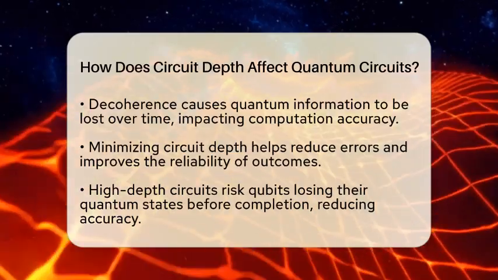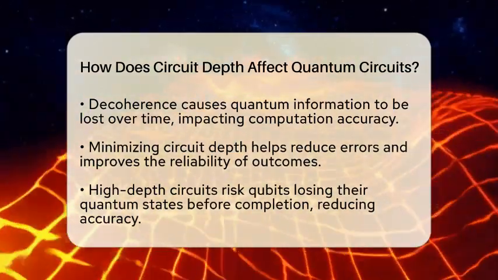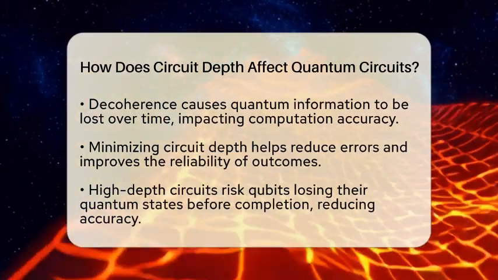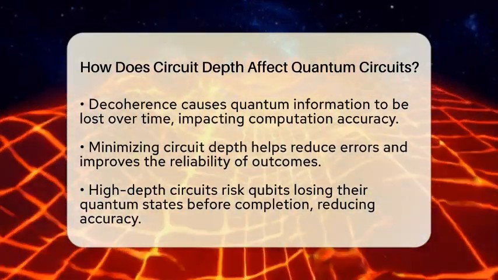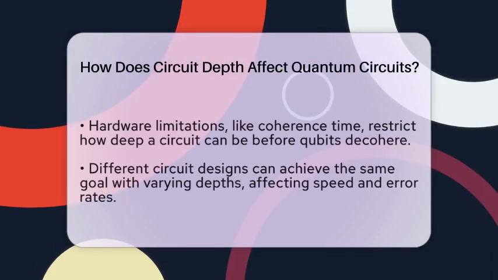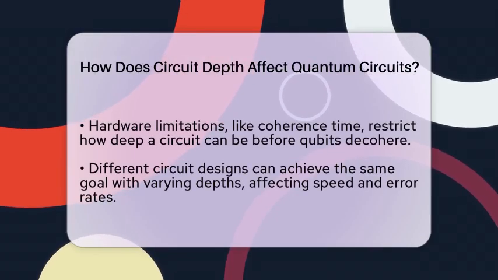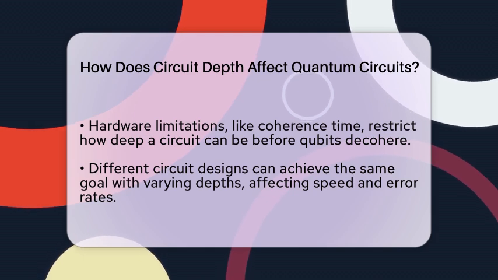If the circuit is too deep, qubits might lose their quantum state before the process ends. This makes the computation less accurate. Hardware limitations also matter. Quantum devices have a limited coherence time, which is how long qubits can stay in their quantum state. If the circuit is too deep, it might not finish before qubits start losing their quantum properties.